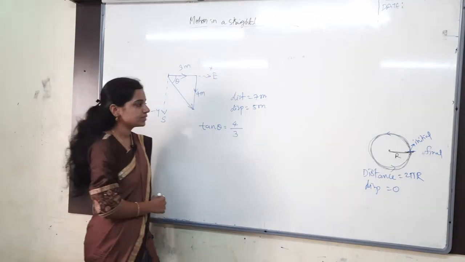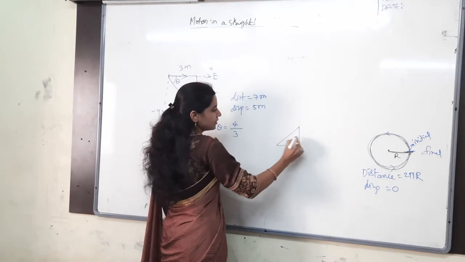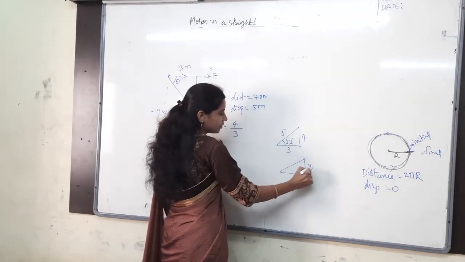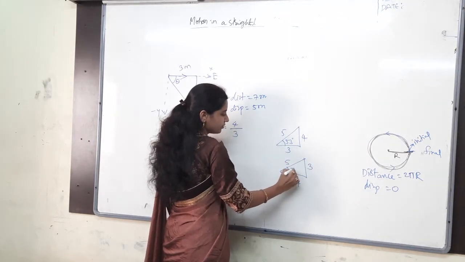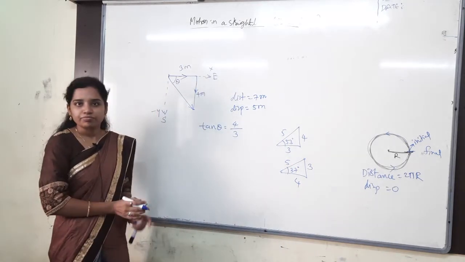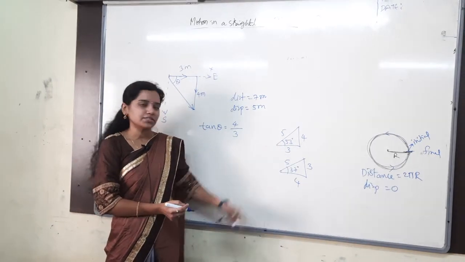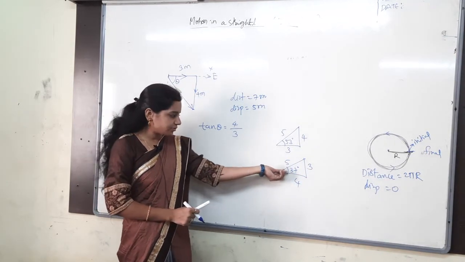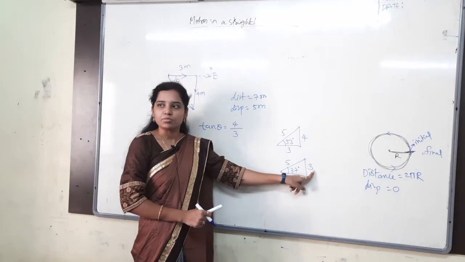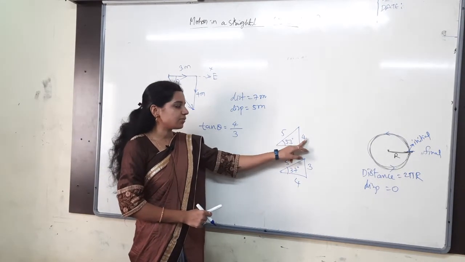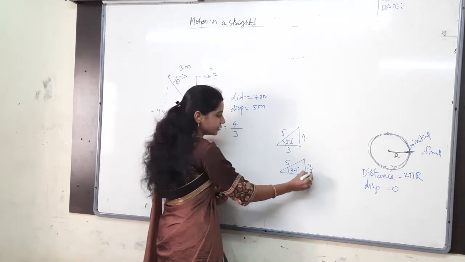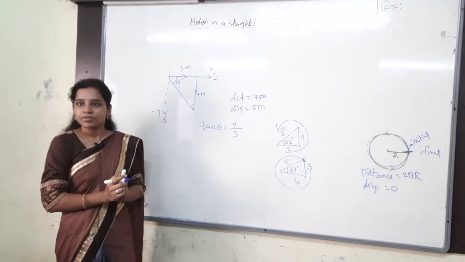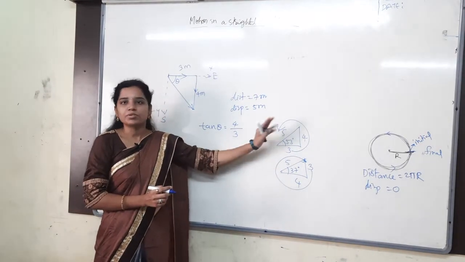That is the 53 degrees triangle: 4, 3, 5, 53. Don't you remember that? Whoever came newly, these are fixed triangles we are going to use very often in physics: the 37 degrees triangle and the 53 degrees triangle. 37 is 3, 4, 5, with the opposite side 3. 53 is 4, 3, 5. Take this in clockwise or anti-clockwise direction. If you remember only 37, automatically you will get 53.